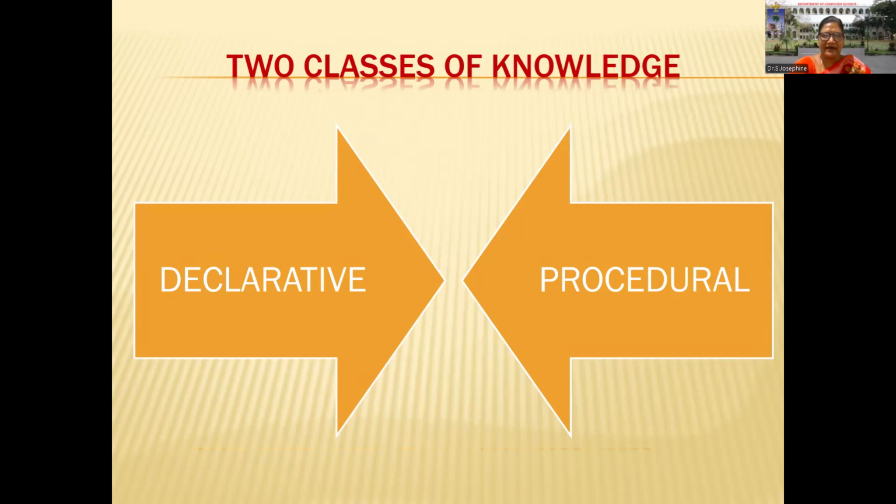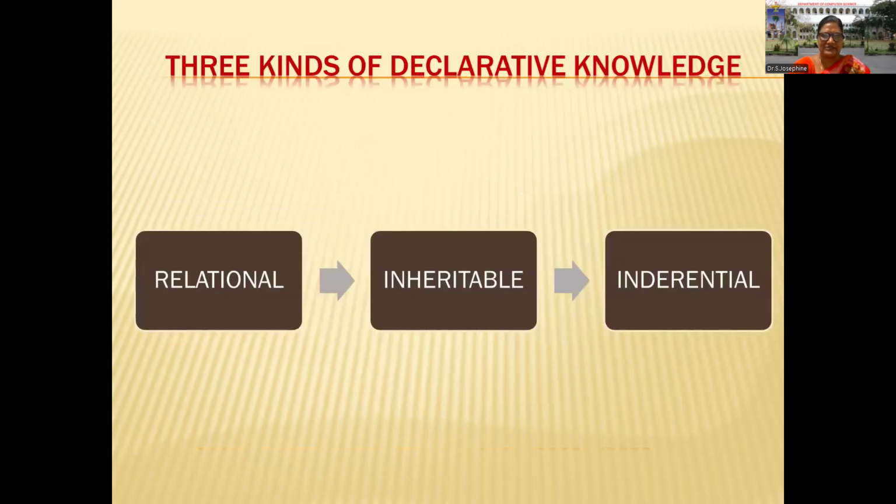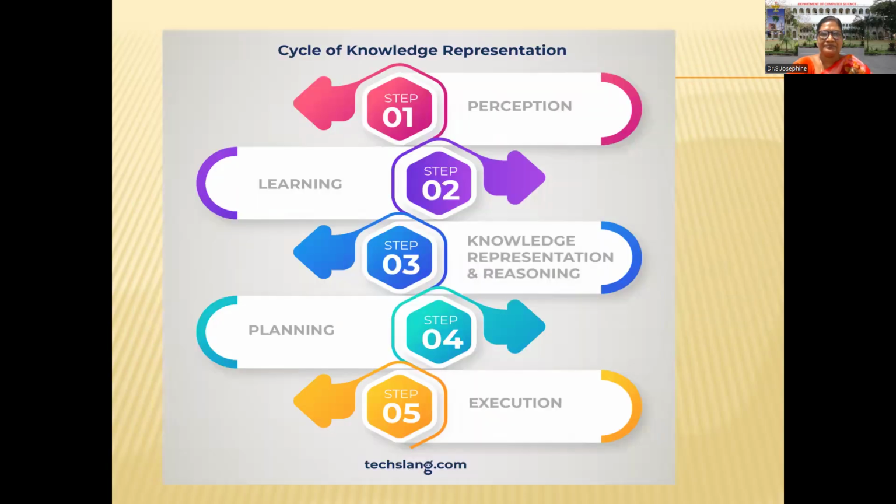I have already discussed declarative and procedural knowledge. What are the three kinds of declarative knowledge? Once again, we have relational, inheritable, and inferential.